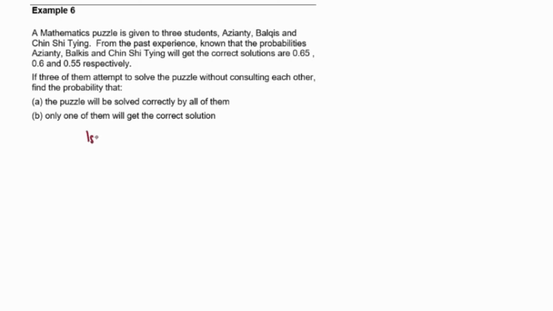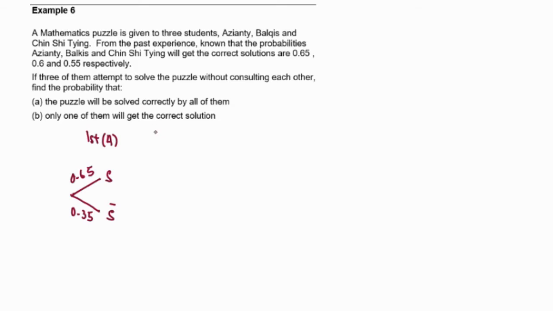For the first phase, I'm going to analyze person A, which is Azian. Azian will either solve the puzzle or not solve the puzzle. Here will be the outcomes from Azian. For solving it, it will be 0.65. When she cannot solve it, it will be 1 minus 0.65, which is 0.35.